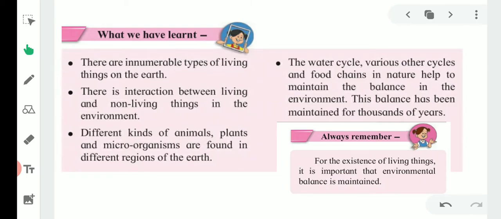What we have learned: there are innumerable types of living things on the earth, which means animals, plants, and human beings.